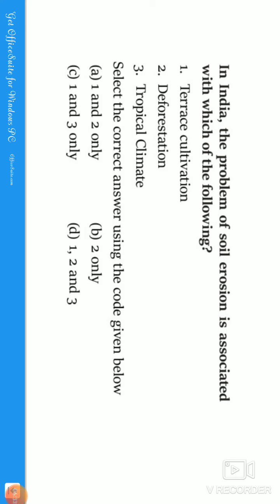So the problem of soil erosion is associated with which of the following? In the given statements, which of the following will cause soil erosion, guys? Okay, terrace cultivation, guys. Terrace cultivation is not the one which is causing soil erosion. Why do we make terrace cultivation? Terrace cultivation is nothing but step cultivation, guys. This is present in the Himalayan mountains, and the cultivation will be in the form of steps, guys.